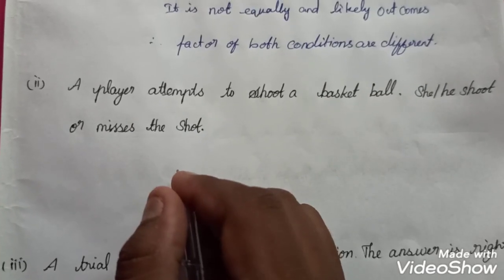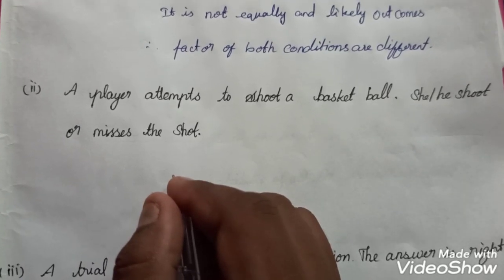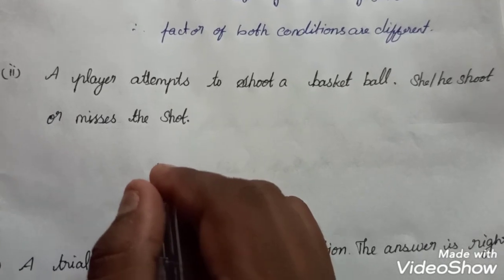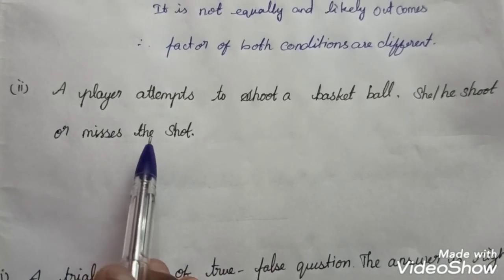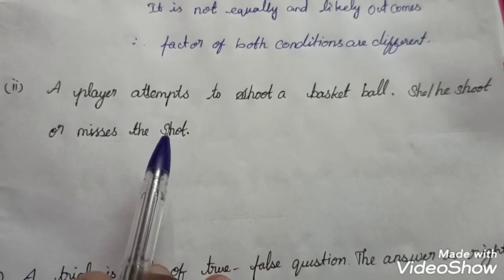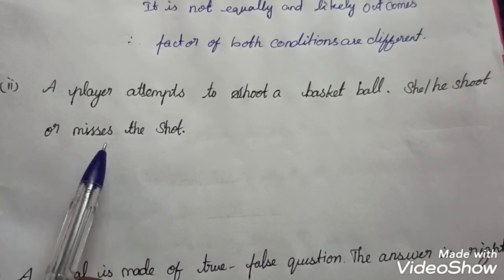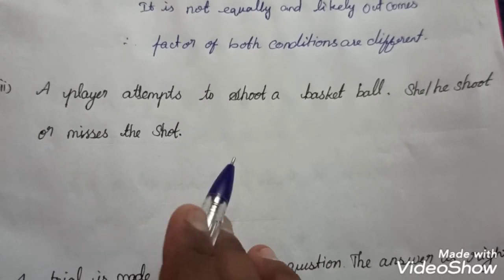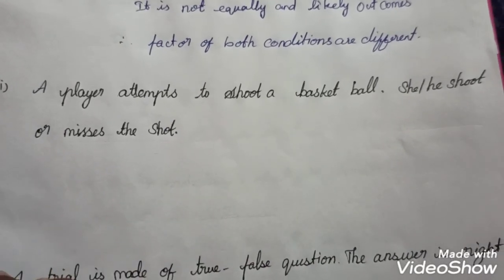So next question. A player attempts to shoot a basketball. She or he shoots or misses the shot. A player either shoots the basketball or does not. It depends upon the ability of the player.